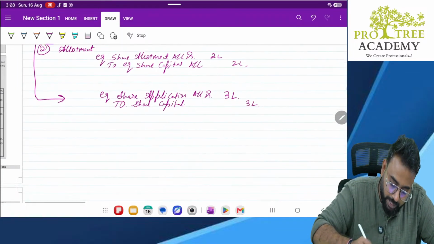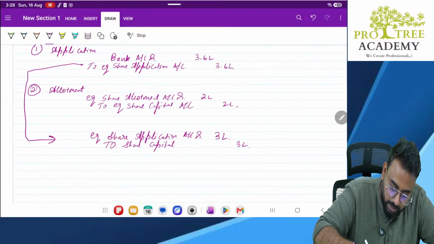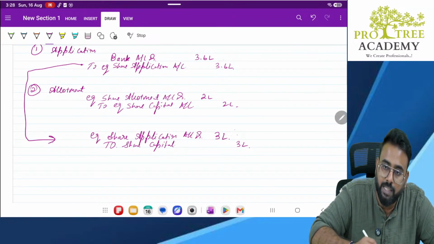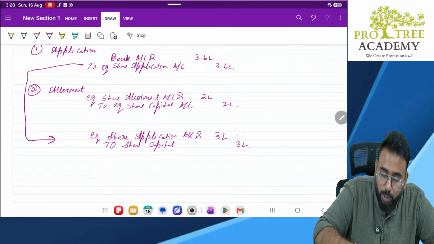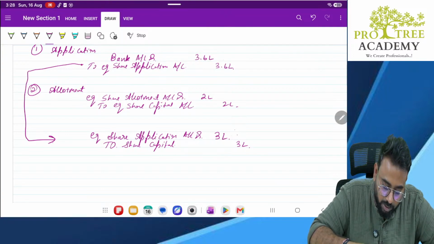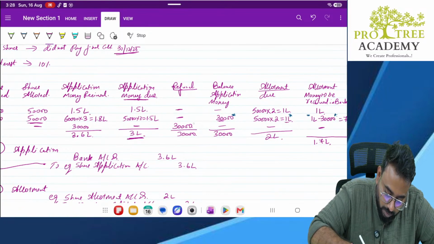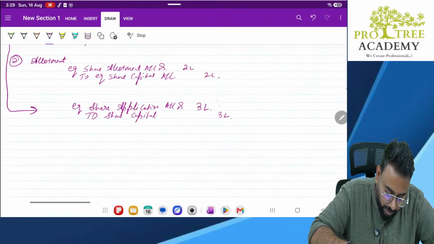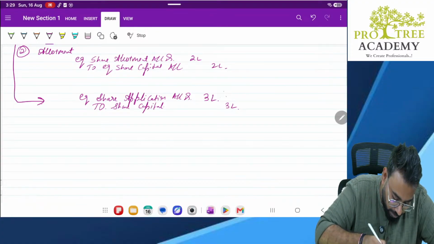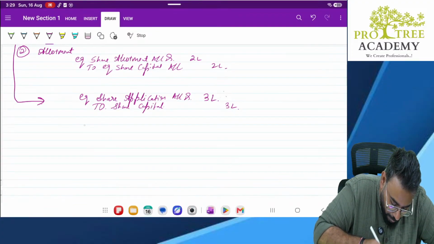Okay. Next, we are having balance in this. Correct or no? We are having the balance in this, 3 lakh, 3 lakh. 3.6 lakh minus 3 lakh is 60,000. Out of that 60,000, 30,000 we are refunding it. Correct? First, let's refund it. What is the entry? Refund entry.